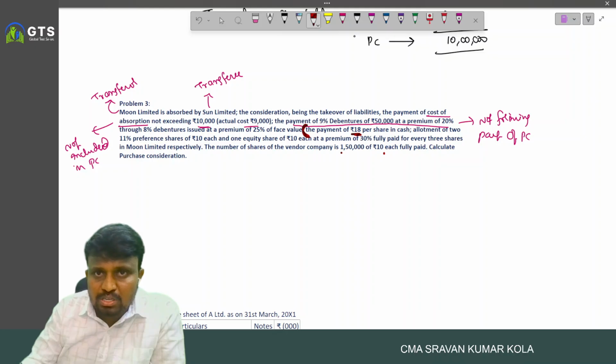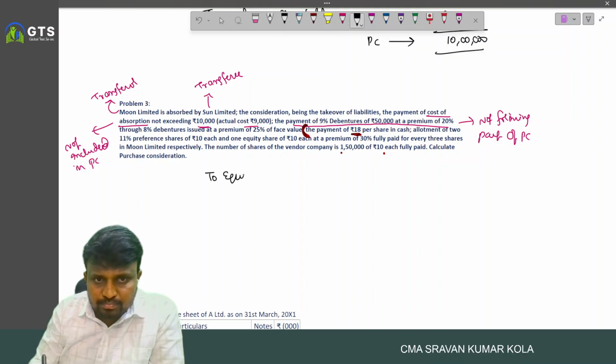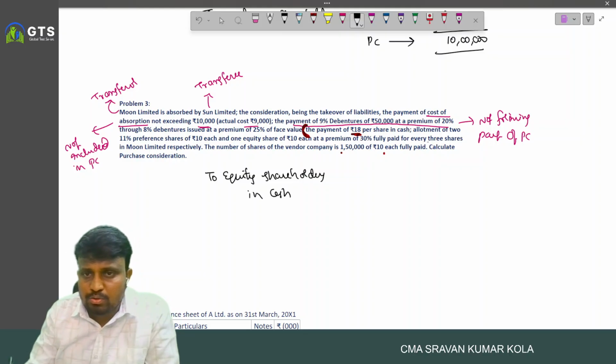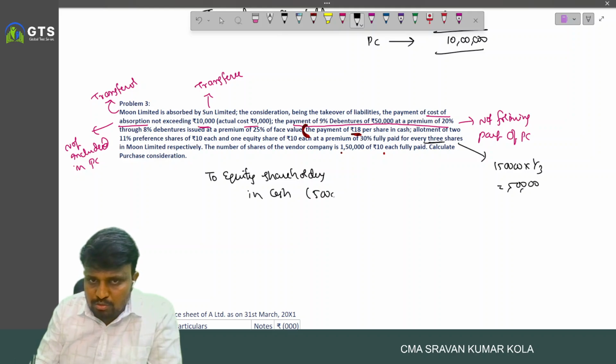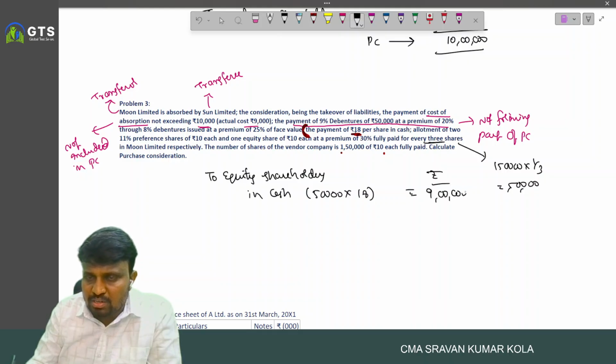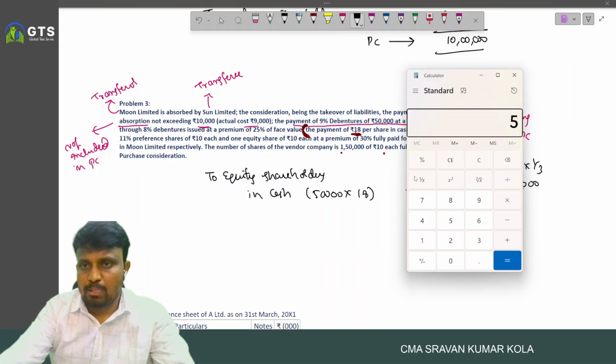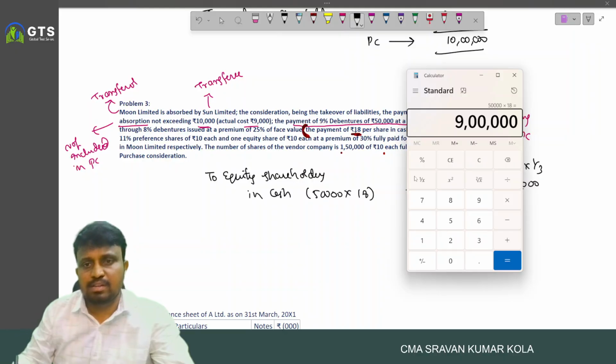And here to the equity shareholders, we are paying in cash. How many shares? So for every 3 shares, means 1,50,000 into 1 by 3, 50,000 shares. So 50,000 into each one is payable at 18 rupee per share, 18 rupee. So nothing but what, 9 lakhs. Just calculate it. 50,000 into 18, 9 lakhs.